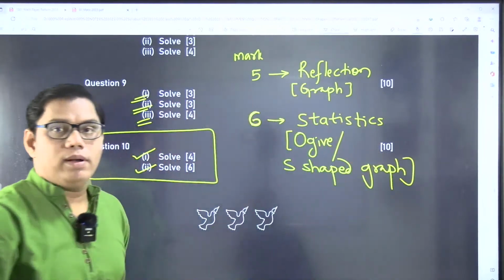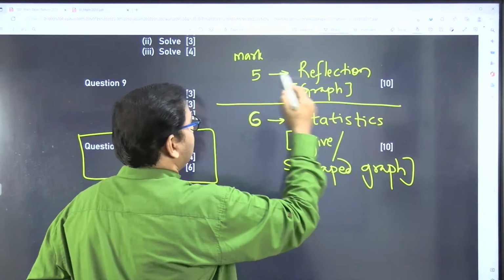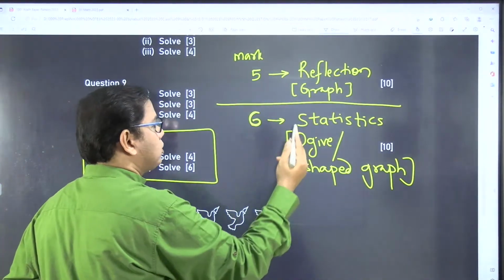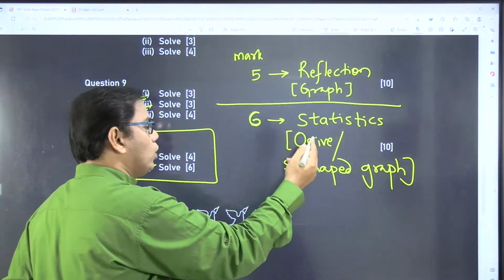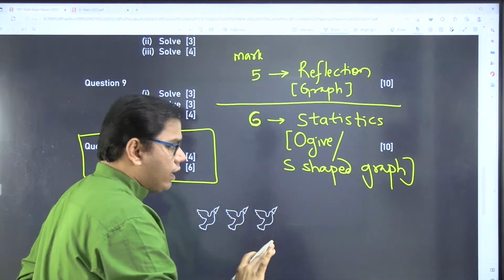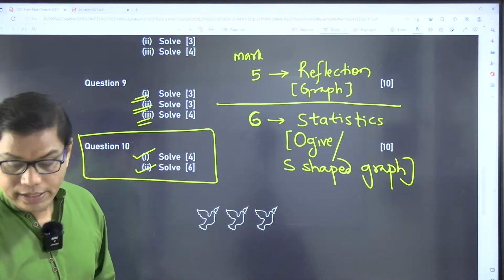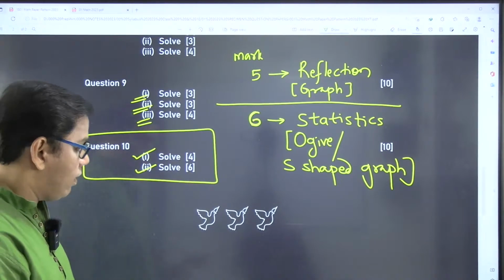So most probably, in my experience, for the 5 marks question they ask a question from the chapter reflection, and for the 6 marks question they ask a question from statistics related to ogive or S-shaped graph. Both are one and the same, right? If any doubt you can ask me, or else we are continuing, right?